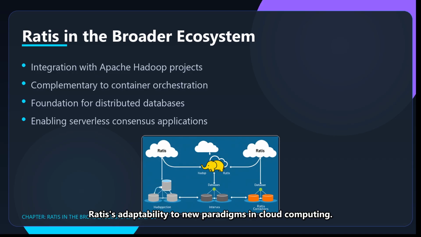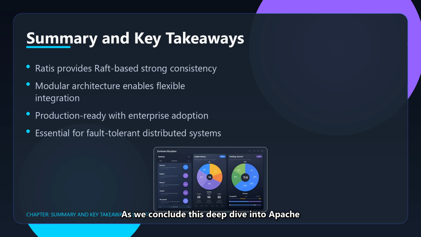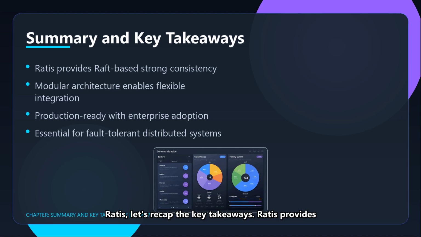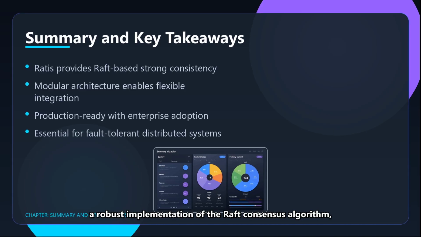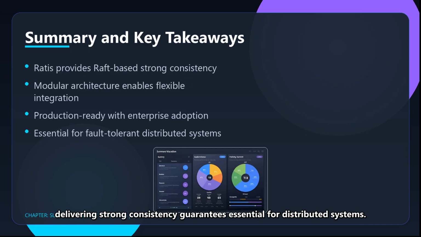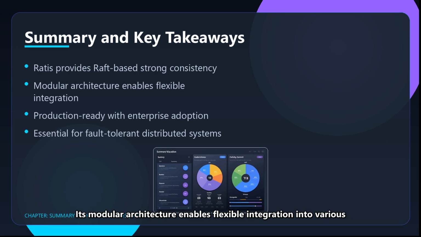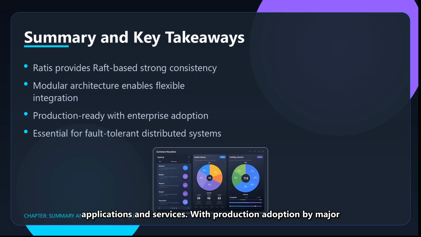As we conclude this deep dive into Apache Ratis, let's recap the key takeaways. Ratis provides a robust implementation of the Raft consensus algorithm, delivering strong consistency guarantees essential for distributed systems. Its modular architecture enables flexible integration into various applications and services.